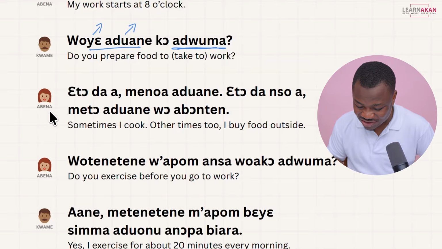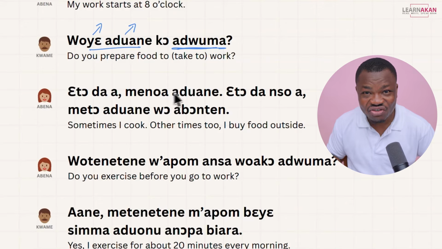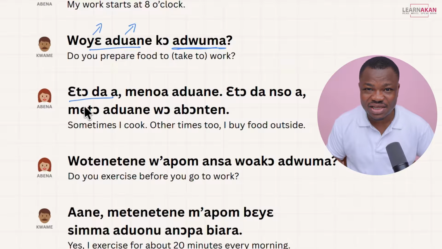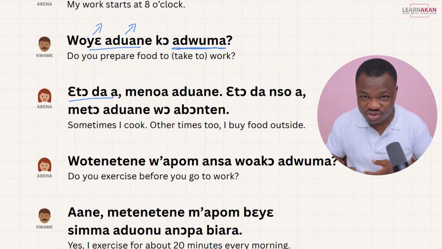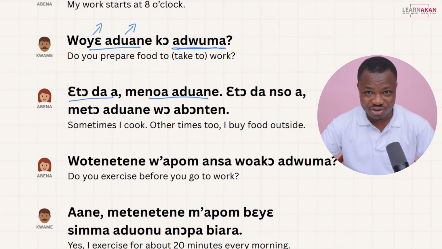And then Abena answers that. So Abena says, Etoda menue aduane. Etoda nswa meto aduane wo abonten. So we said etoda means sometimes. Okay, so when you want to say sometimes, you use etoda. Menue aduane. Nue aduane means to cook, literally to cook food, right?